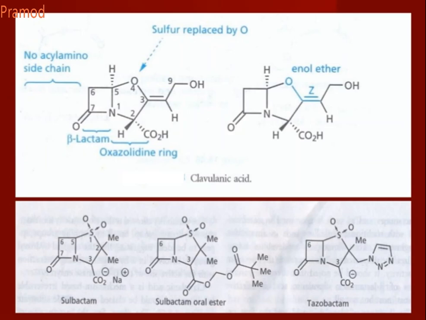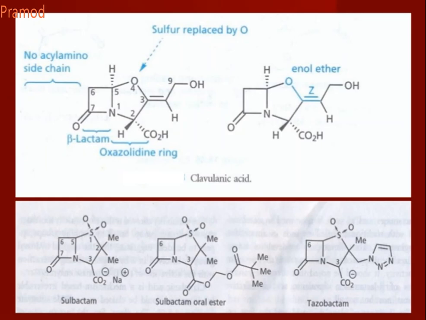Their work is just to inhibit beta-lactamase, the enzyme present in the microbe that makes it resistant to your penicillin. So when you introduce these inhibitors, they will just inhibit the beta-lactamase enzyme.